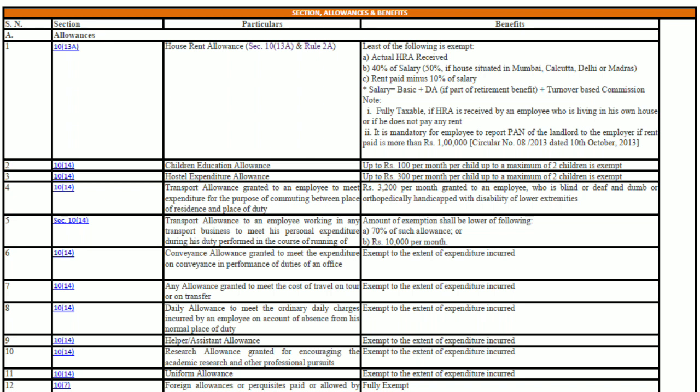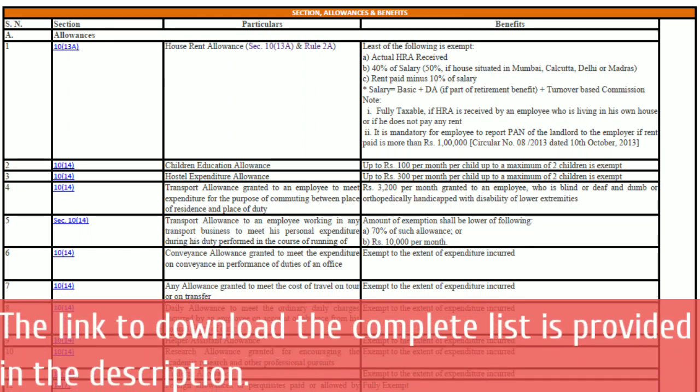The main allowances will be house rent allowance, children's education allowance, hostel expenditure, transport allowances, research allowance, and uniform allowance. Like that, there are plenty. You can find out almost, I don't know how many. There are many allowances which can be exempted. The next is to try to find out in which ways you can do some investments or spend your money where the amount is exempted from taxes.